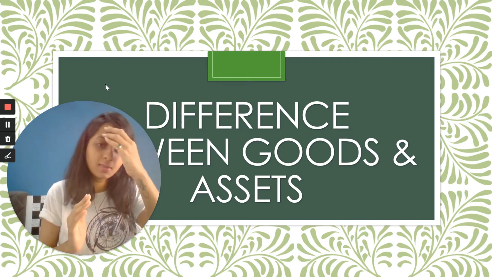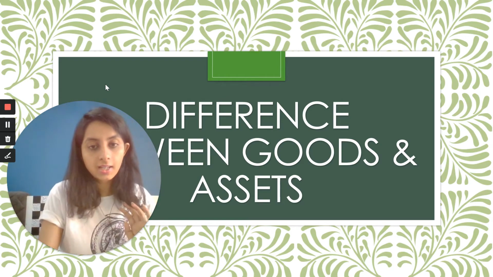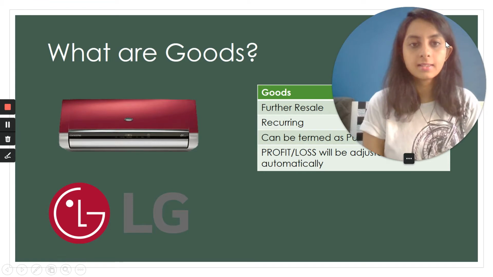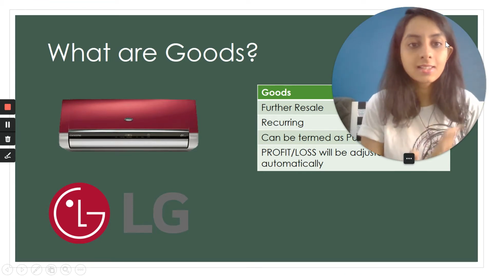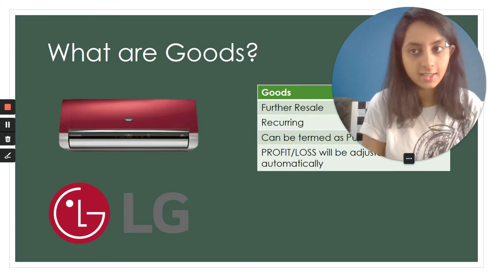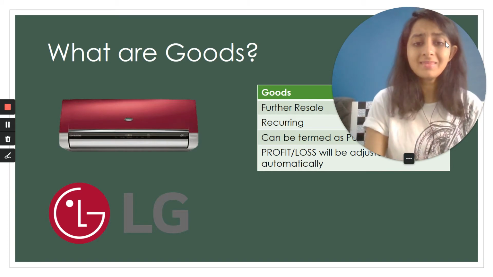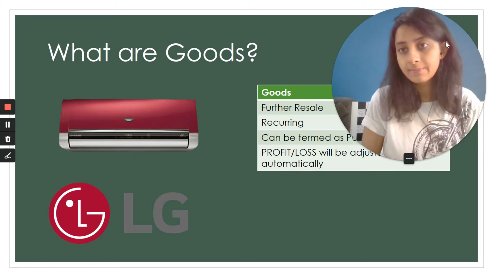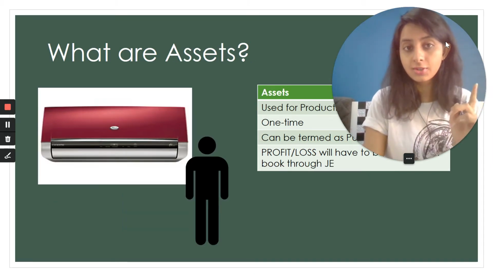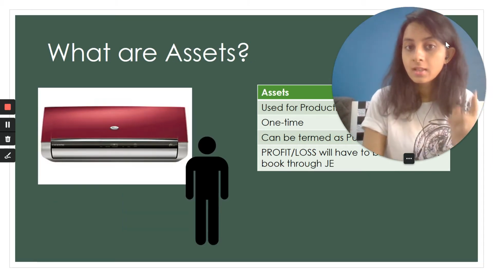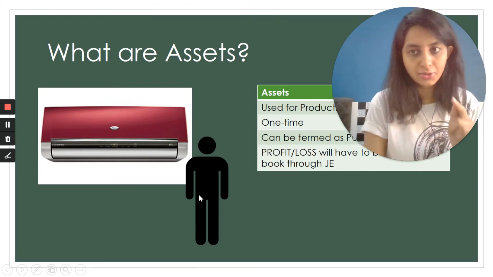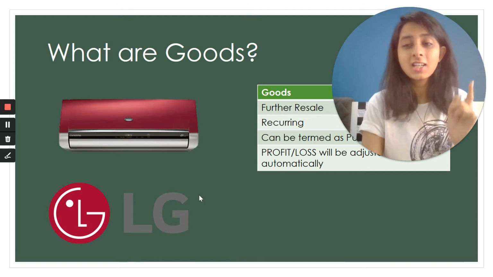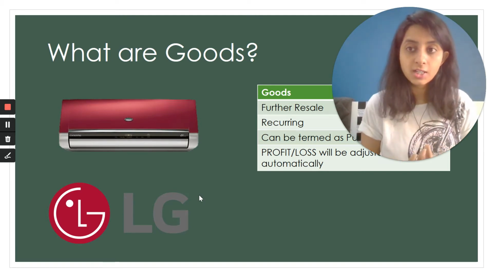you need to have the basic understanding that goods are nothing but, for instance, let's just take this air conditioner. This air conditioner is an LG air conditioner, and this air conditioner for LG company is goods. However, this air conditioner for you is an asset. This person standing here is you. So for you, this is an asset, but this air conditioner for LG is goods. How do I differentiate both of them?